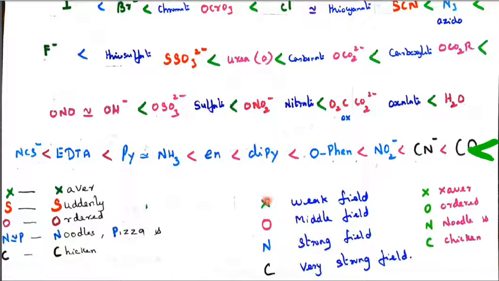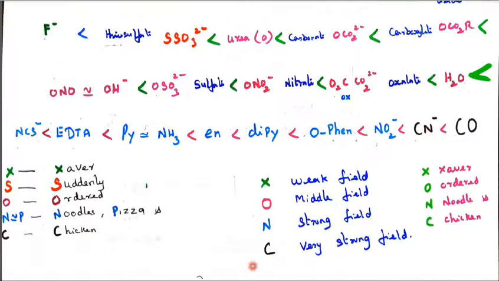Generally, I have written X is called halogen, green color, and O is called oxygen content, red in color, and nitrogen all in blue color, carbon in black color. So it is a weak field ligand, it is a middle field ligand, this is a strong field ligand, and this is a very strong field ligand. So we can remember this as XONC. X is for Xavier, ordered noodles and chicken. So if you remember Xavier ordered noodles and chicken, we cannot change this order.